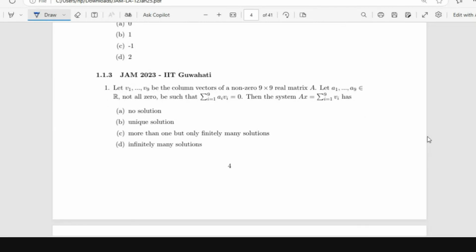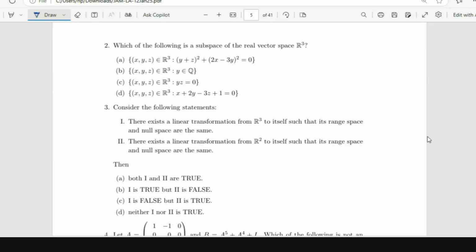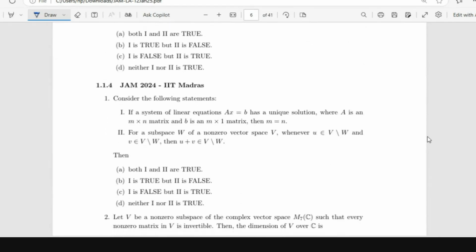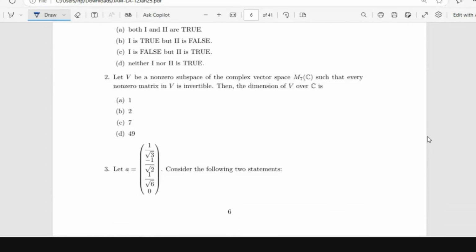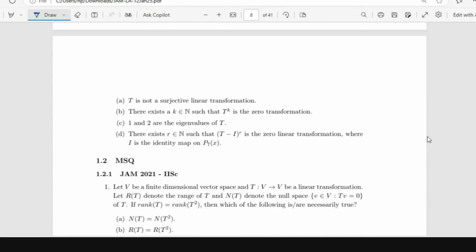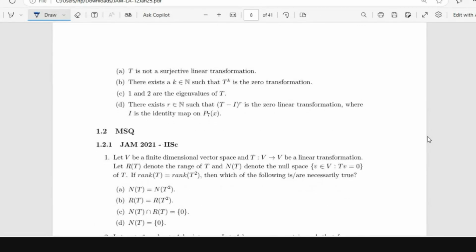MCQ has two varied marks, I guess: one is 1 mark and the other is 2 marks. I've put all together. 2023 was by IIT Guwahati, 6 questions. 2024 by IIT Madras, 5-6 questions. So in general, you have around 5 to 6 questions in MCQ.